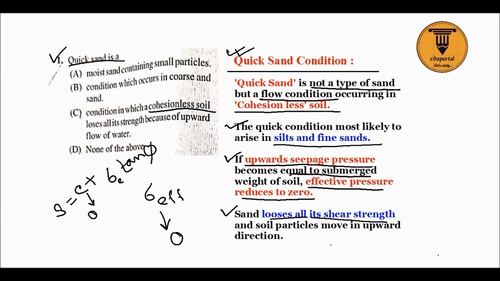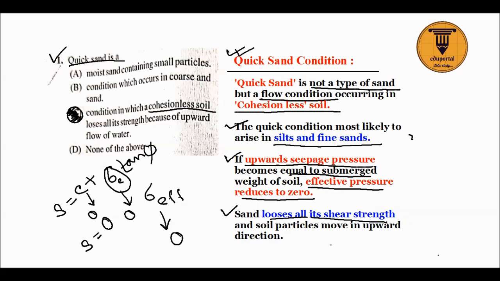Now if the effective stress becomes 0 due to the upward seepage pressure, then S becomes 0. That is, the shear strength of cohesionless soil becomes 0, and this is the quicksand condition. So option C is the correct answer.